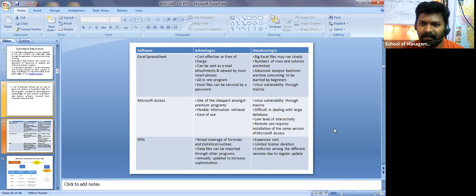So that is the software advantage. Data files can be imported through other programs also. One more advantage is that it is updated annually to increase sophistication. Right now in my system I'm using SPSS version 23, and right now versions 24 and 25 are also out. So I'm not on the most advanced one.